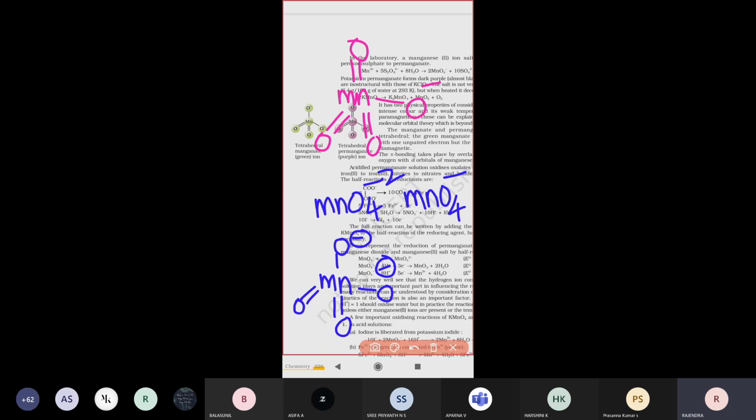Structurally, if there is a 2 minus charge you write a single bond O with a minus, and represent that oxidation state. This is the permanganate ion and manganate ion structure. Both structures have a tetrahedral shape, manganate as well as permanganate.